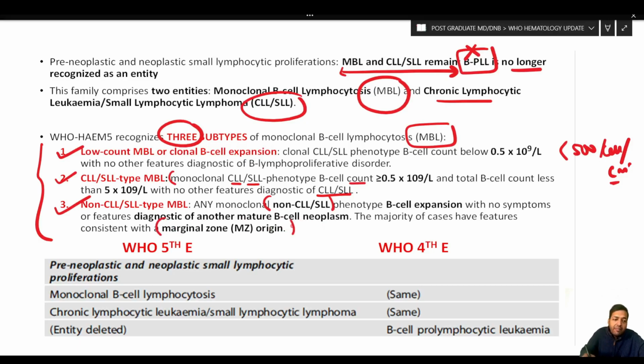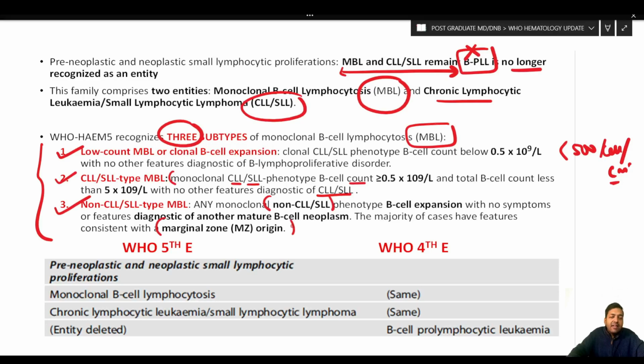Okay, so let me repeat. We have low count MBL or clonal B cell expansion. So over here, immunophenotypically, this clone of B cells is like CLL, SLL, but the count is very low, less than 500 cells per cubic millimeter. In CLL, SLL type MBL, again immunophenotypically they are like CLL, SLL, but the only difference is that the range is more than 500 cells up to 5000 cells per cubic millimeter.